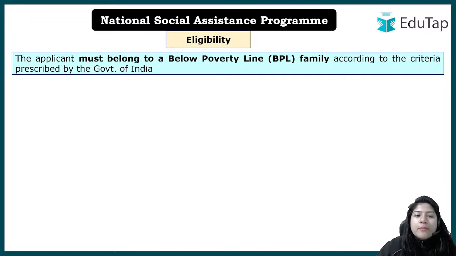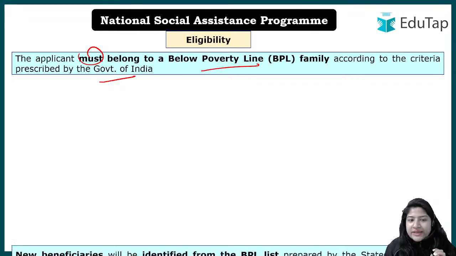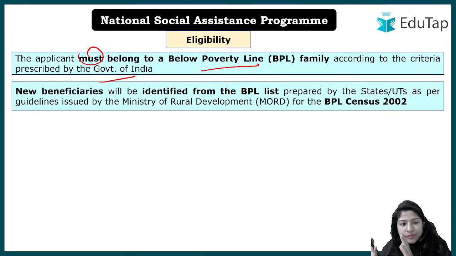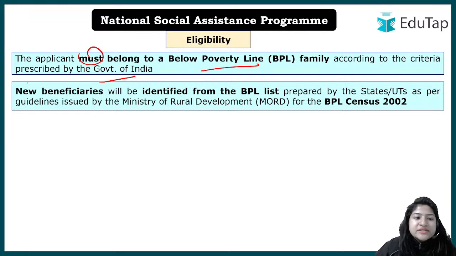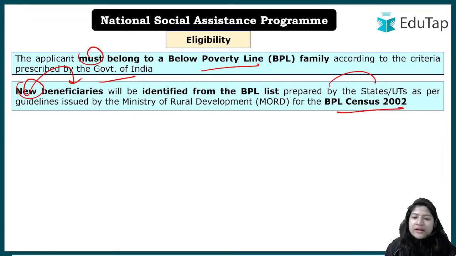The first one being must belong to the BPL line, ठीक है, according to whatever the government of India criteria is there, उसके according उसमें आने चाहिए, ठीक है. अगर बात करें रूरल एरिया की या न्यू बेनिफिशरीज की, whoever be the new beneficiaries, ठीक है, as per the BPL census 2002 prepared by the states, UTs, ठीक है, so they will come under the scheme.